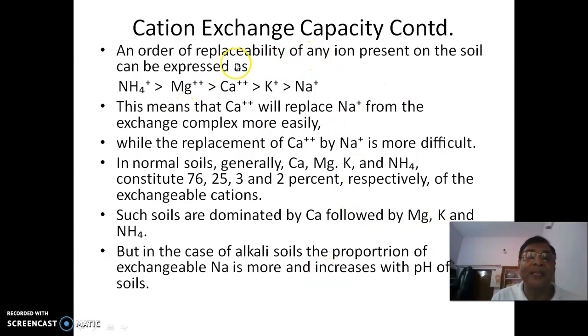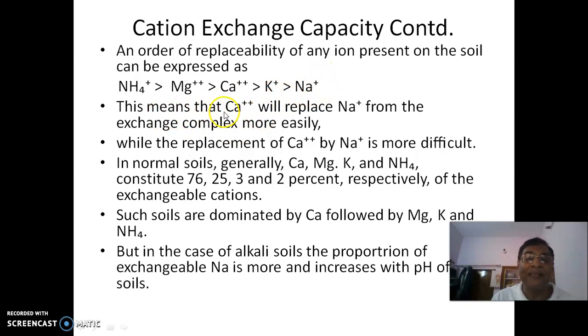Cation exchange capacity continued. An order of replaceability of any ion present on the soil can be expressed as, for example, NH4+ > Mg++ > Ca++ > K+ > Na+. Ammonium, magnesium, calcium, potassium, sodium. What does it mean?